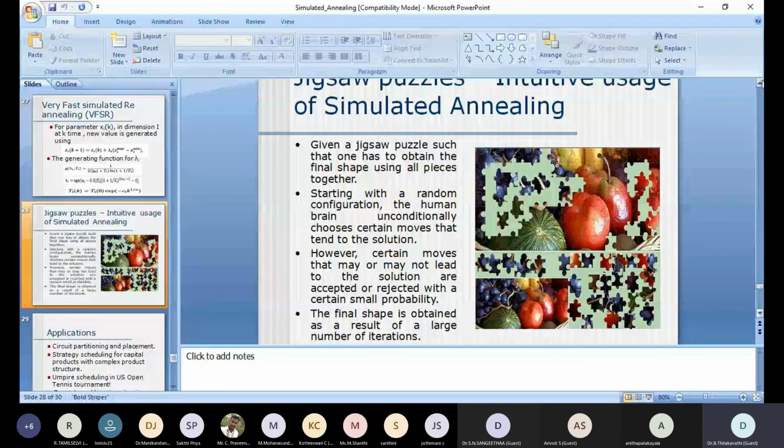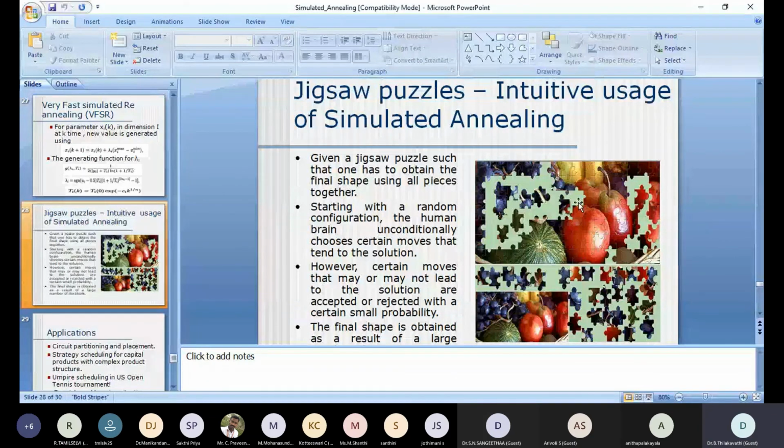Another practical example is games like the jigsaw puzzle. Here, whenever we press, some images may come to the front, which means at the end we have to create a final image like this. Here the human brain is random. I may select the first time here, the next time there, wherever it is applicable. So my search is random. Whenever there is a random search, the algorithm may be followed with simulated annealing.